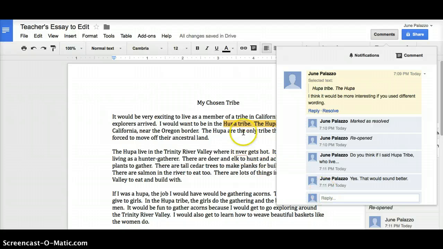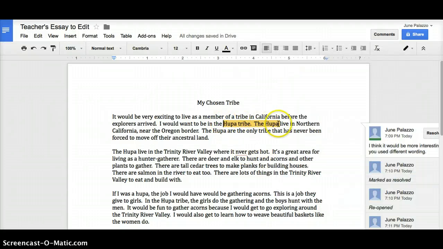Okay, so now let's go over here. Let's see if we can fix this. Okay, so now I'm going to fix this. I would want to be in the Hoopa tribe, and we're going to use a comma. And we can just say, who live in Northern California, near the Oregon border. That sounds much better.